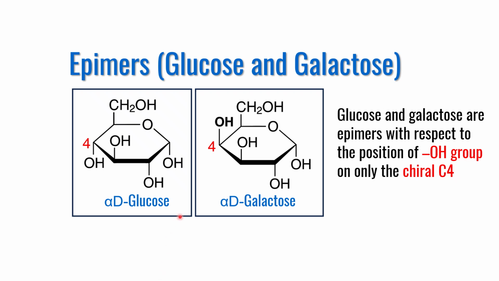So here is the first example of epimers that includes glucose and galactose. Alpha D glucose and alpha D galactose are epimers with respect to the orientation of the OH group on carbon number 4. The remaining structure as well as the orientation of the OH groups are identical in both molecules. These are not enantiomers or mirror images, they are diastereomers.